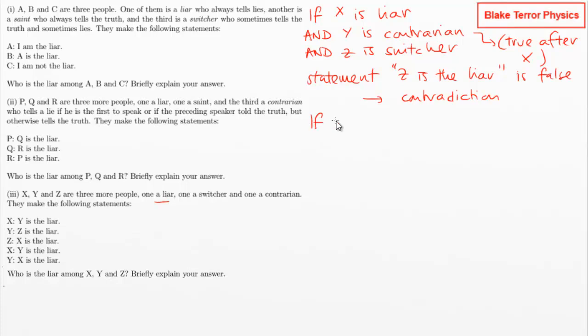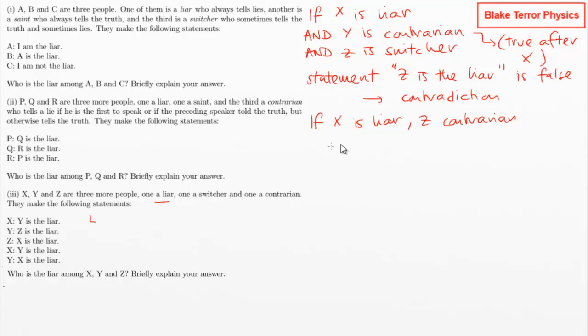So now we could go for X is the liar and Z is the contrarian. How is that one going to pan out if we've got that? So X is lying. Okay, well, whatever. Z needs to be telling the truth about X being the liar. So we know we've started off with a lie here. Y is the liar.